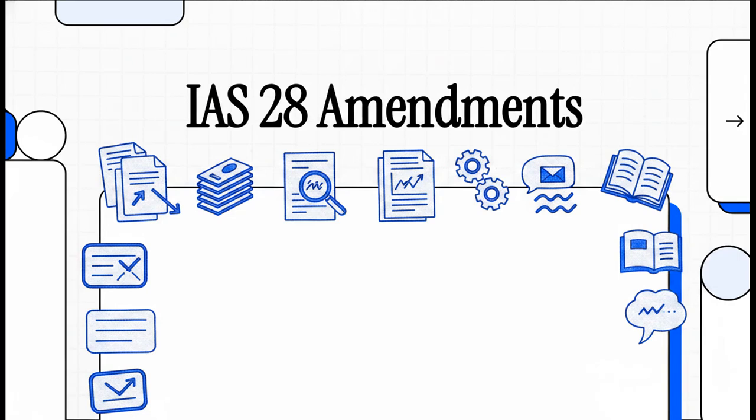All right, let's jump right into it. Today, we are unpacking the complexities of the International Accounting Standards Board's proposed amendments to IAS 28. But don't worry, we're not just going to sit here and read you the rules. Instead, we're diving straight into some really expert commentary provided by GAAP Advisors, who recently published a fascinating response to the IASB's exposure draft. Let's start with a little thought experiment.